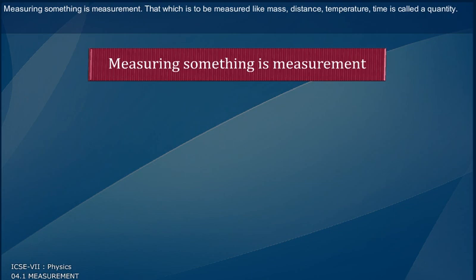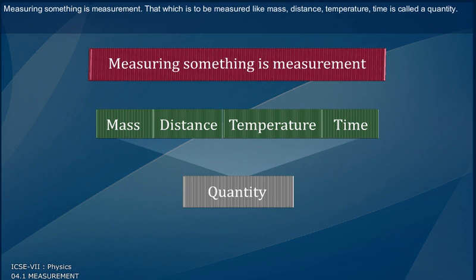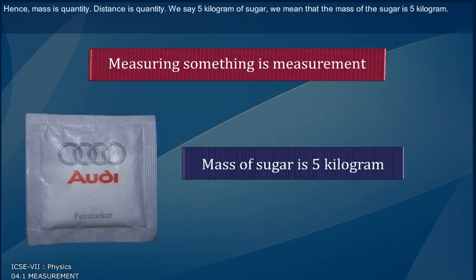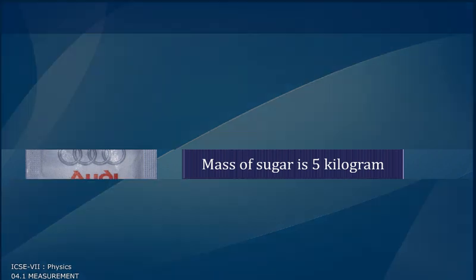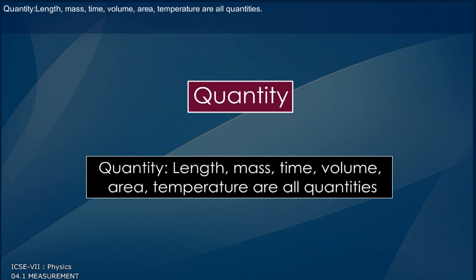Measuring something is measurement. That which is to be measured, like mass, distance, temperature, time, is called a quantity. Hence, mass is a quantity. Distance is a quantity. When we say 5 kg of sugar, we mean that the mass of the sugar is 5 kg. Length, mass, time, volume, area, temperature are all quantities.